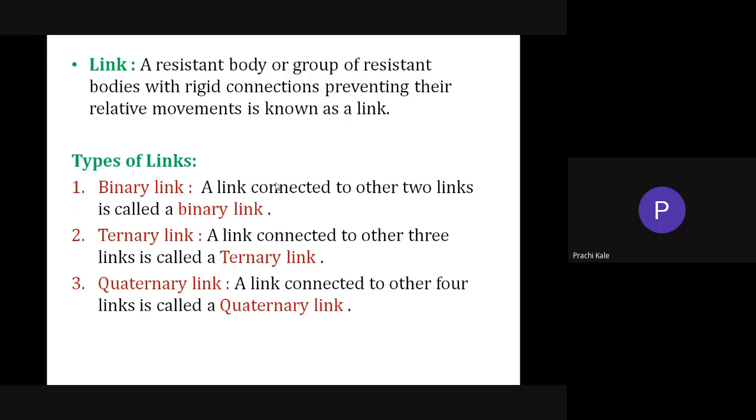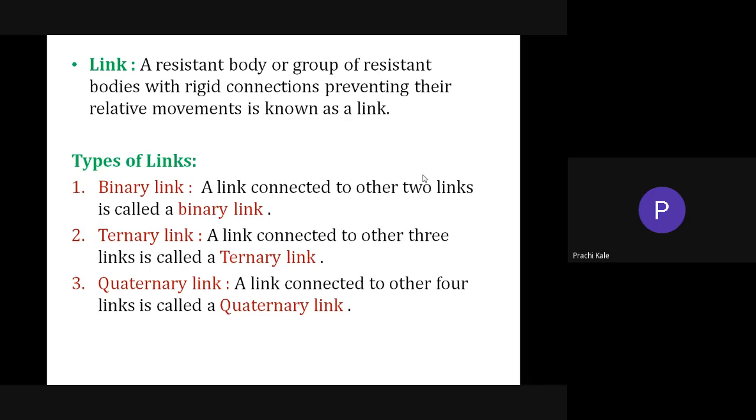So to absorb the vibration, to absorb the load, we use the spring. Right? So the spring will be called a resistant body because it will act as a rigid body for its particular application in a shock absorber. So that is called a link. A link will not have any relative motion between its particles.